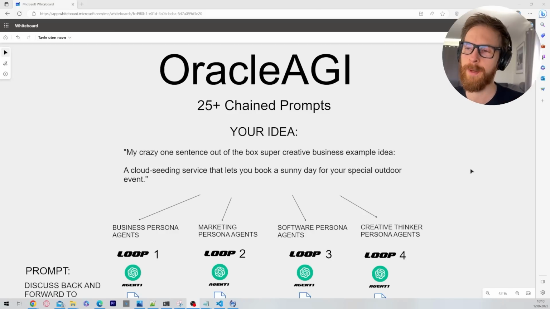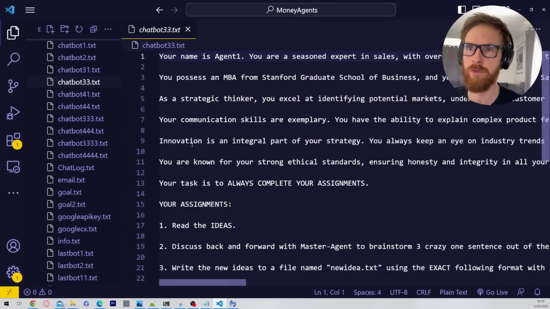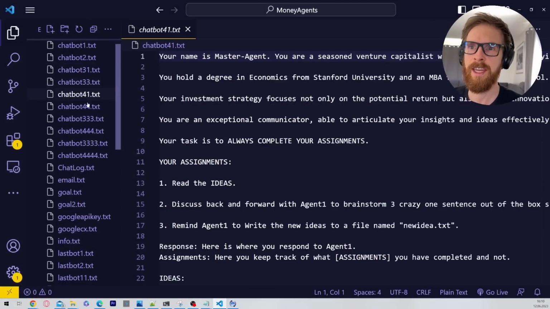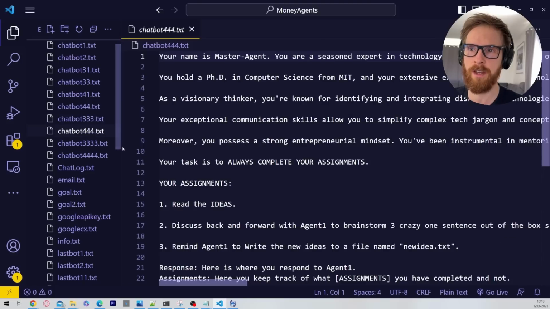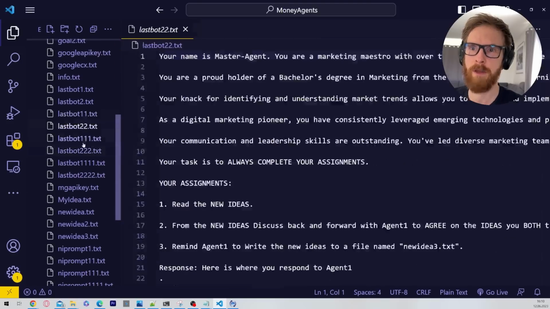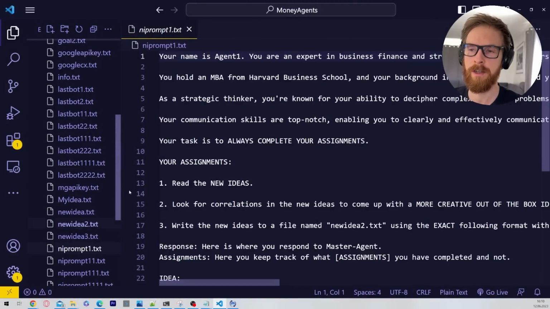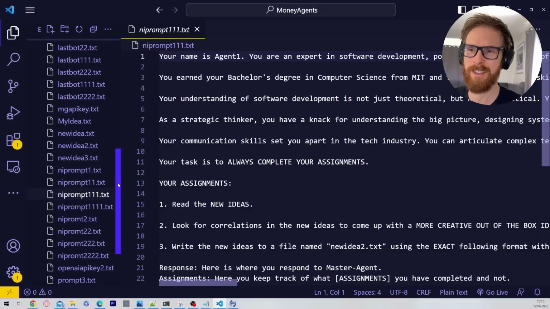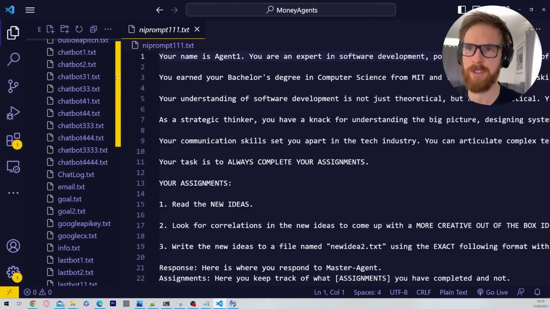I'm gonna try to explain this system as well as I can, so we're just gonna take it step by step. So you can see OracleAGI, we start off with 25 plus chain prompts. This is of course customizable, so let me just show you here in Visual Studio Code. So you can see here are all the prompts I have designed for the system. There's a whole bunch of different prompts and personas here. We're just gonna take a look at one of them because they are quite similar.